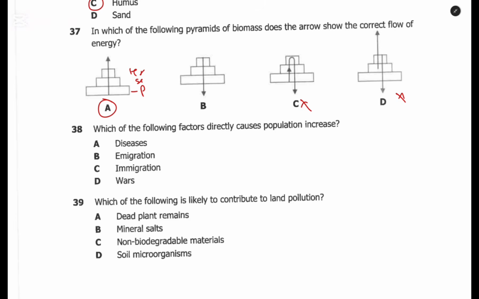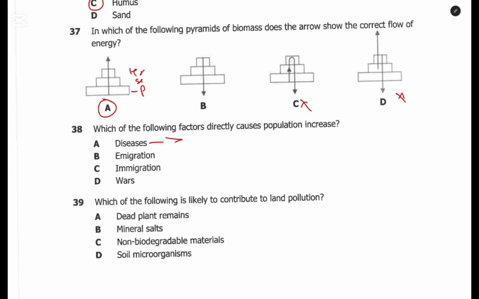Question 38. Which of the following factors directly cause population increase? Diseases. When there are diseases, organisms are likely to die, because when you talk of population in biology, we don't just refer to people but also other organisms. So organisms may die if there are diseases. How about emigration?